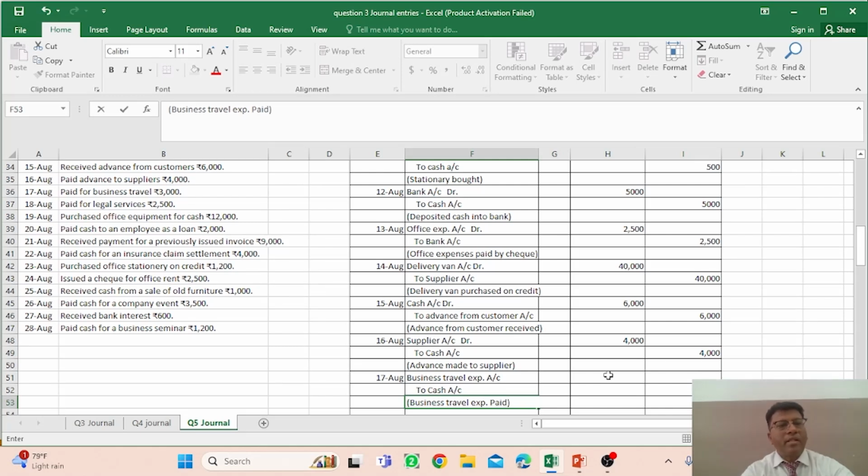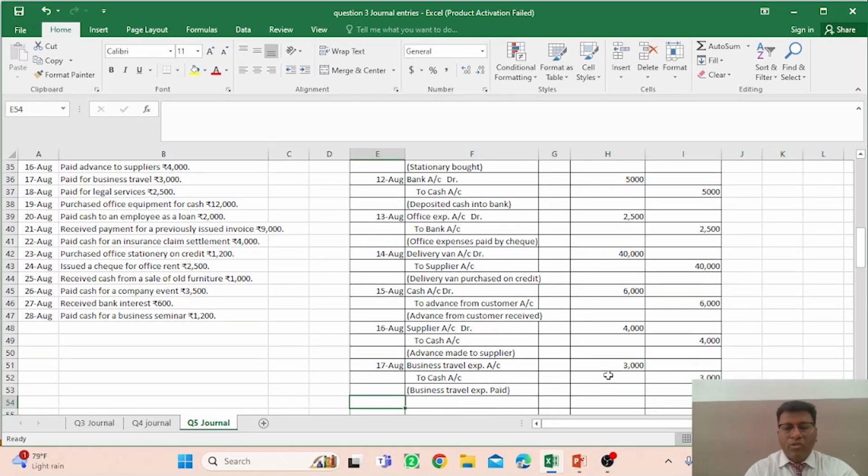It is on 17th of August. So you can read it yourself. It is displaying that paid for business travel rupees 3,000. So you have to mention rupees 3,000 as an expense for business travel. You have to mention the amount in both columns, right?